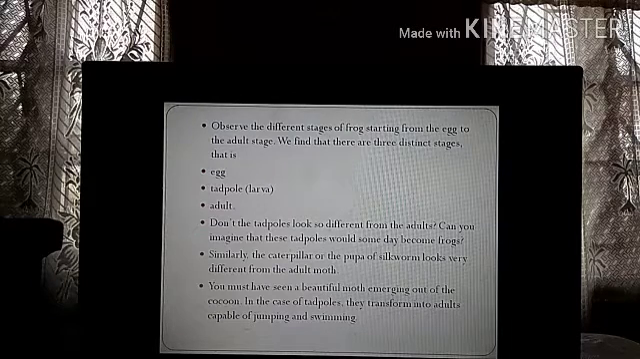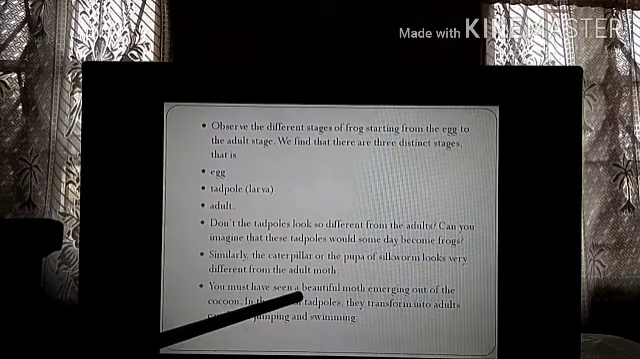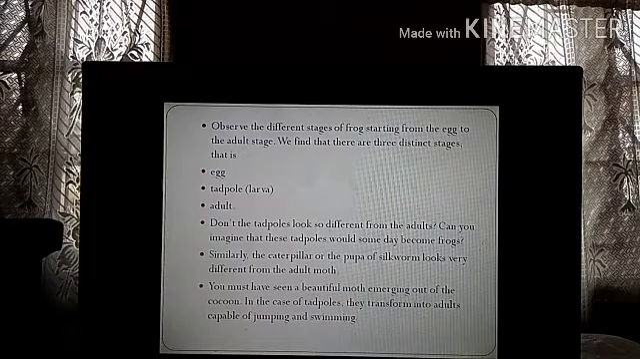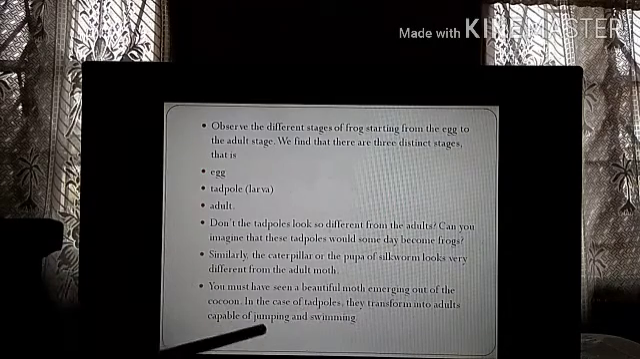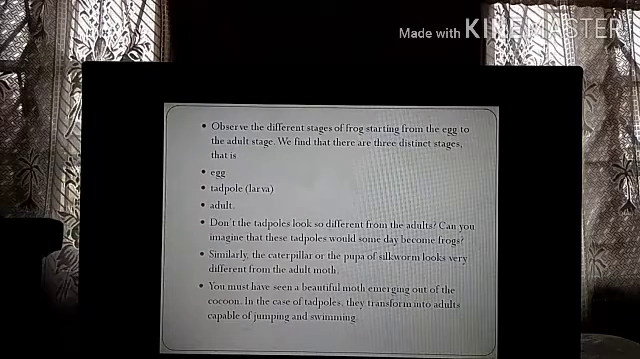When you studied the life cycle of the silkworm, you have seen the stages. One is the egg stage, one is the larva stage. The larva stage is like a caterpillar, but when it becomes an adult, it becomes a butterfly. So completely different. It has a vast difference. You must have seen such a beautiful moth emerging out of the cocoon. As I told you, the moth bursts open the cocoon and comes out. In the case of tadpoles, they transform into adults capable of jumping and swimming. When it was a tadpole, it is like a fish. But when it becomes an adult frog, it will develop hands and legs. It will start jumping. So completely different.